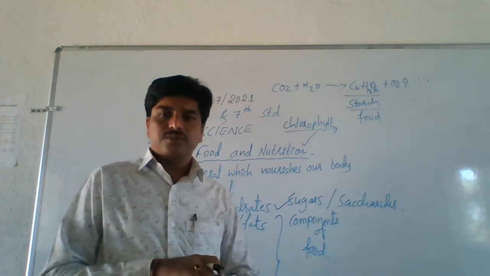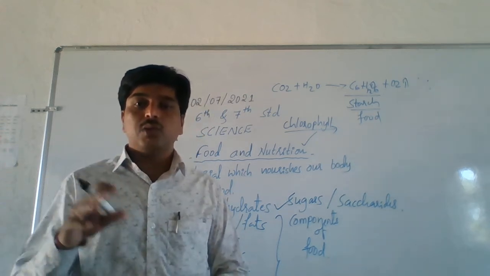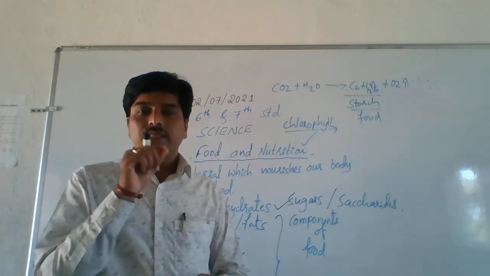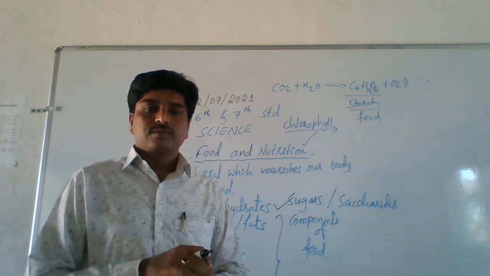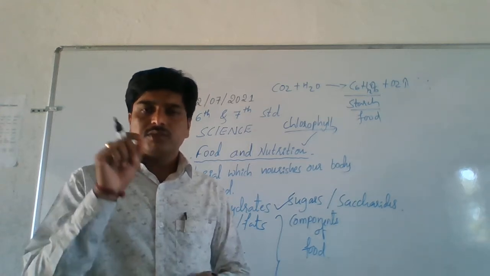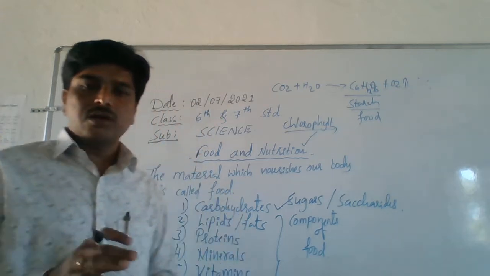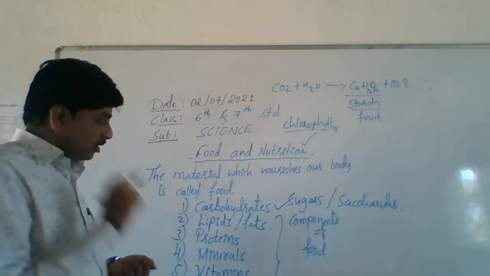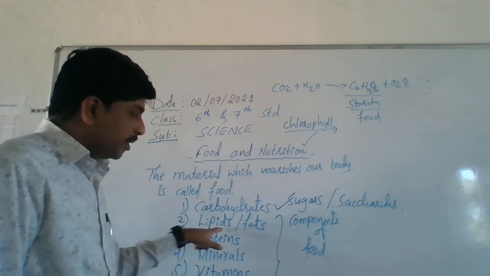Ragi is the best food material which contains a high amount of carbohydrate as compared to rice, wheat, and jowar. That gives much energy to our body. Hence, these carbohydrates are called what? Energy producers. Okay, let's come to the second main component, that is lipids or fats.